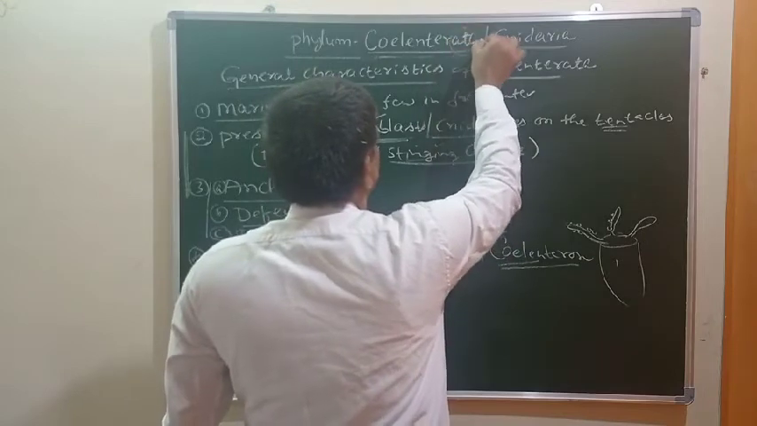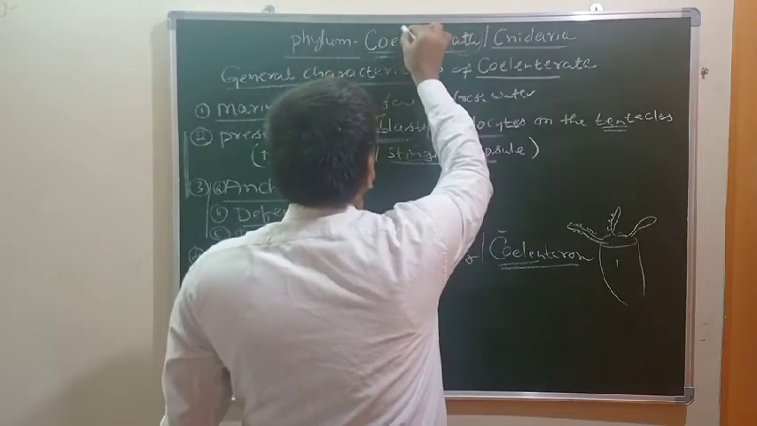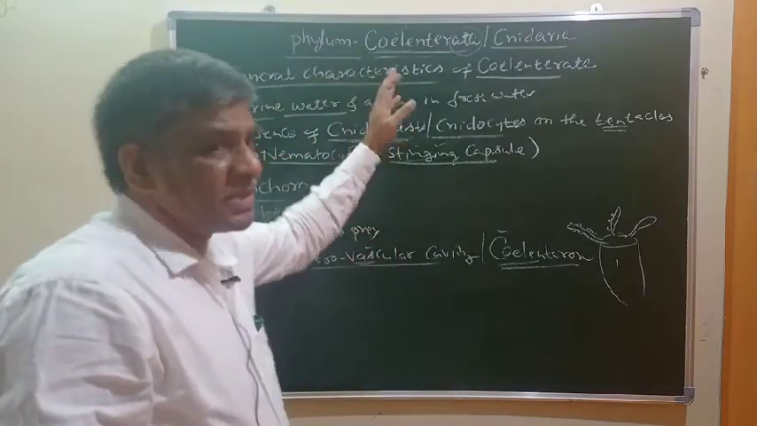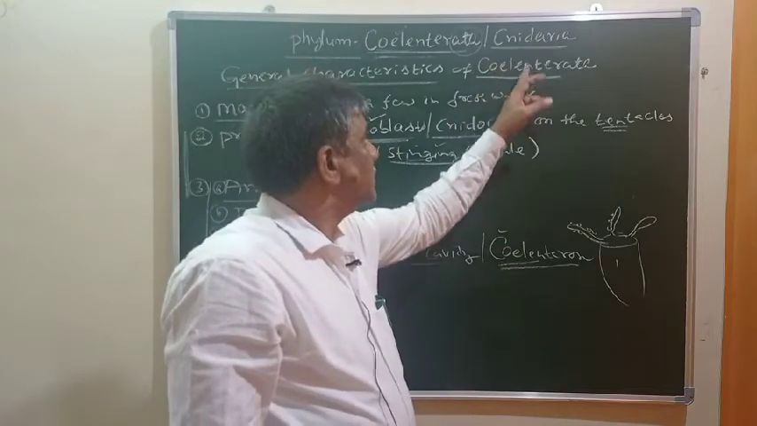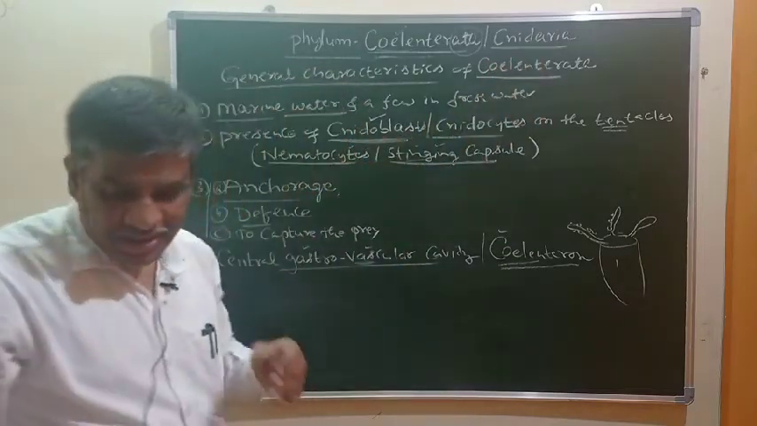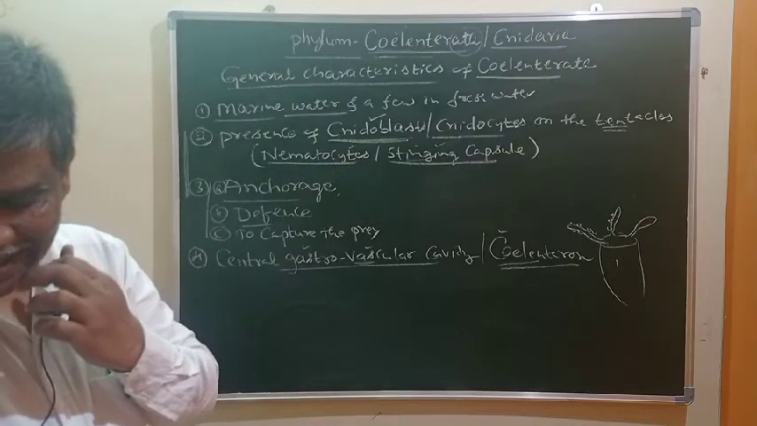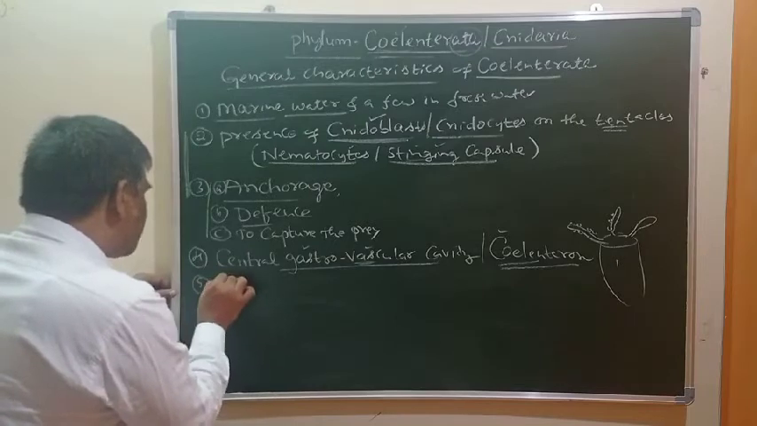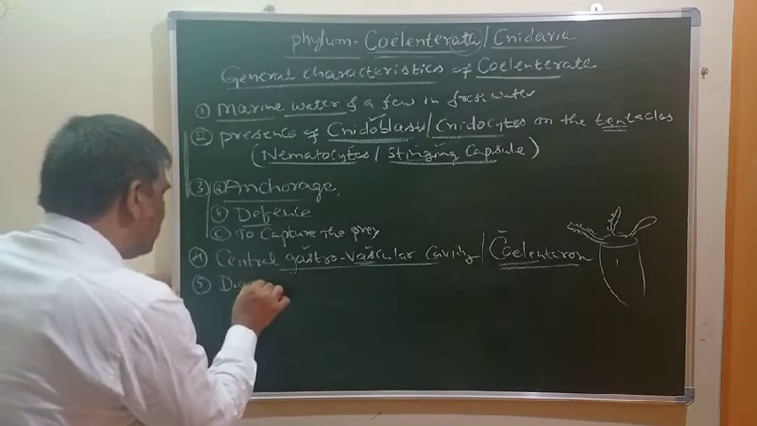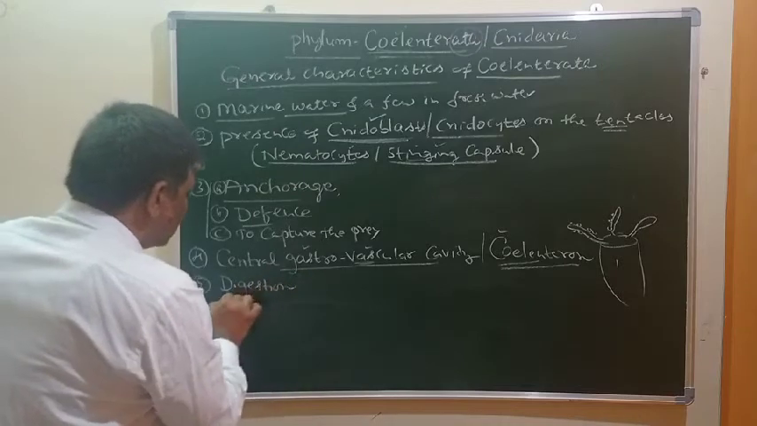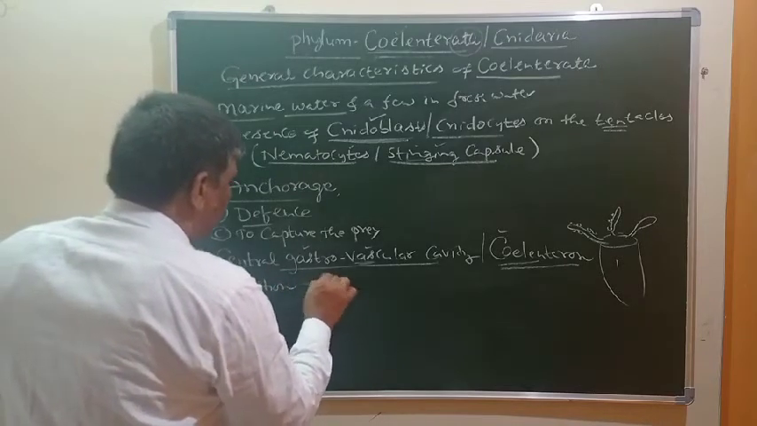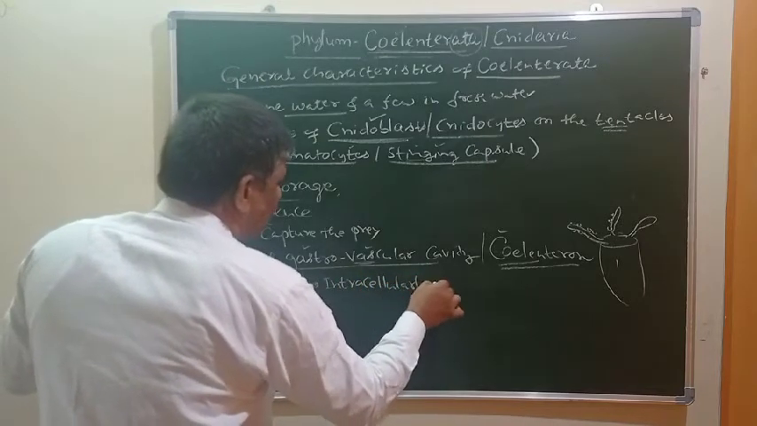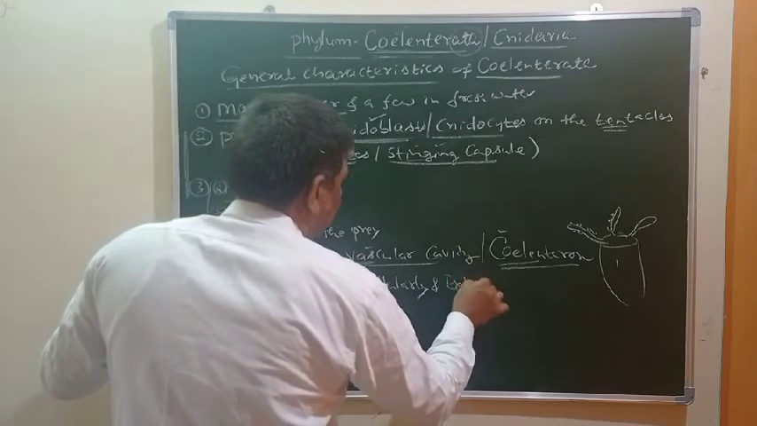Coelenterata, as I already told you, 'eta' means having. These animals have a large central gastrovascular cavity, therefore they are known as Coelenterata. And they are also called Cnidaria because of the presence of these specialized cells. Another important characteristic: in these animals, when food is taken, the process of digestion is completed both intracellularly and also extracellularly.